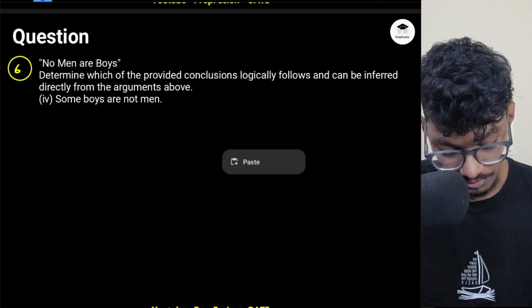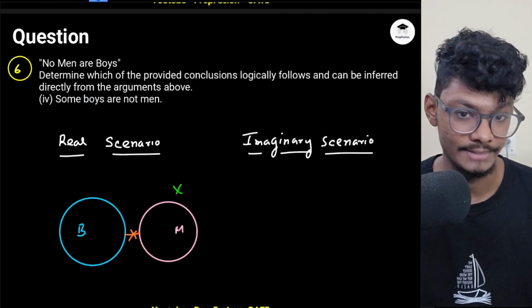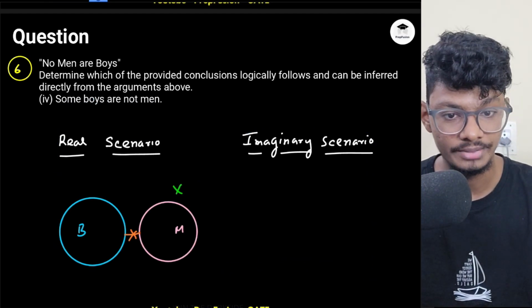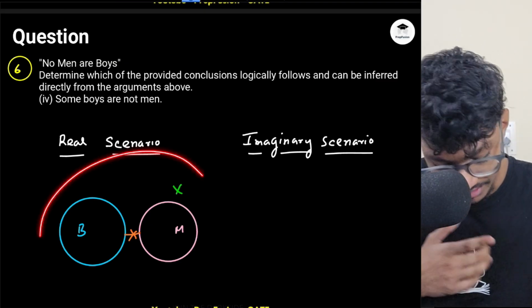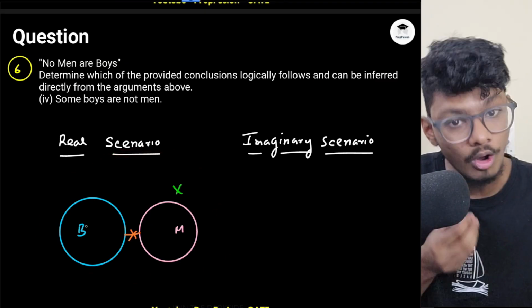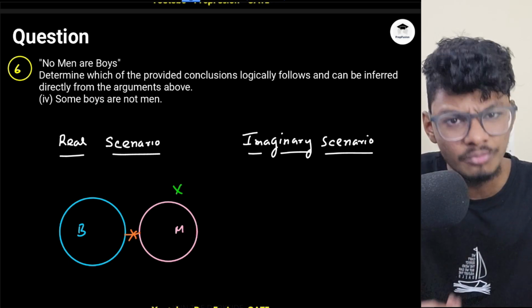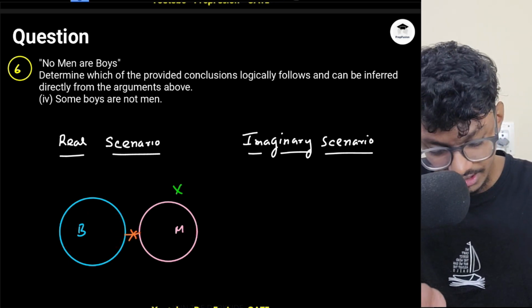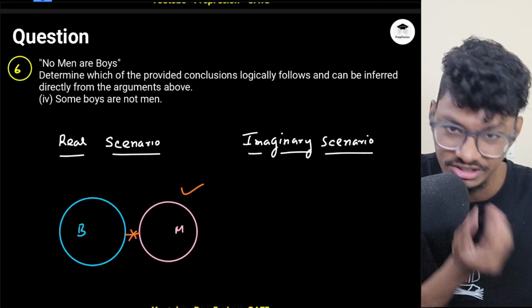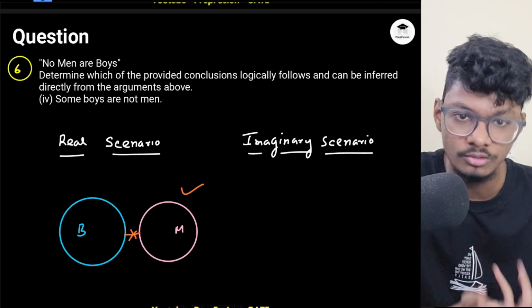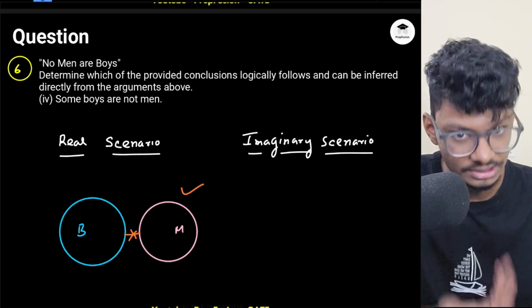Let's come to the fourth one. Some boys are not men. This is definitely true. Why? Because it is satisfying this particular picture. Here, all boys are not men, but it is telling me some boys are not men. It is satisfying the picture, right? So it is definitely true. Yes, all boys are not men, that is another matter. But it is telling me some boys are not men. Yes, it is definitely true.